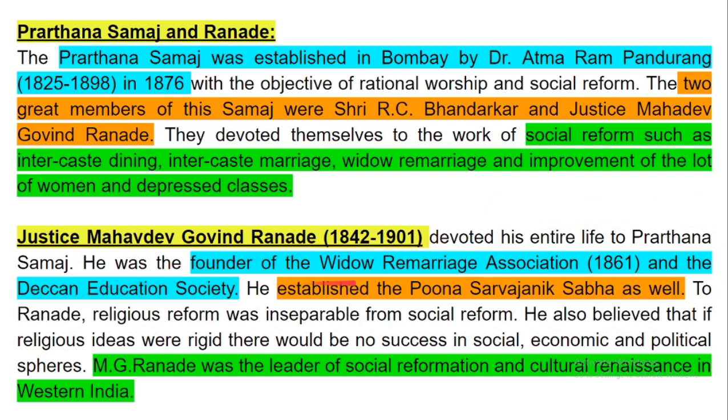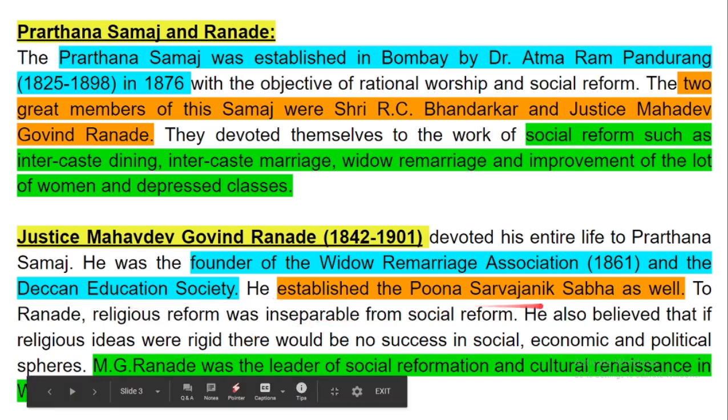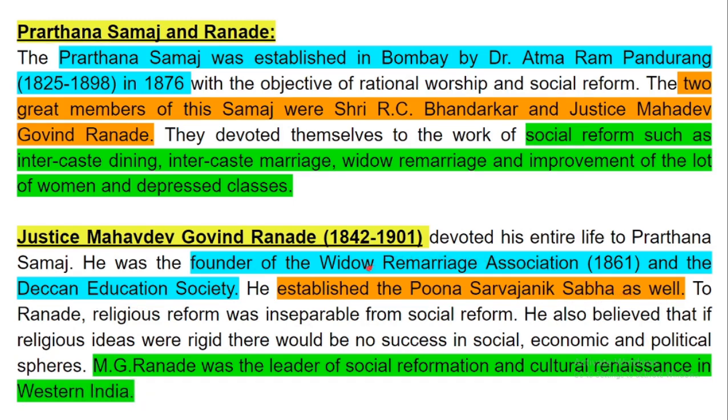He was the founder of the Widow Remarriage Association, which he founded in the year 1861, and the Deccan Education Society. He established the Poona Sarvajanik Sabha as well. So he did three things: the Widow Remarriage Association, the Deccan Education Society, and the Poona Sarvajanik Sabha.